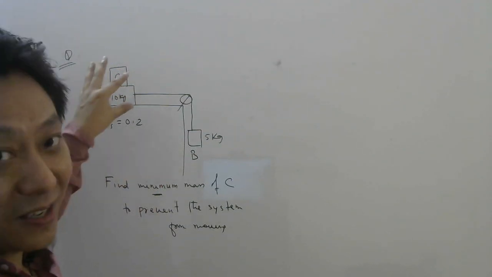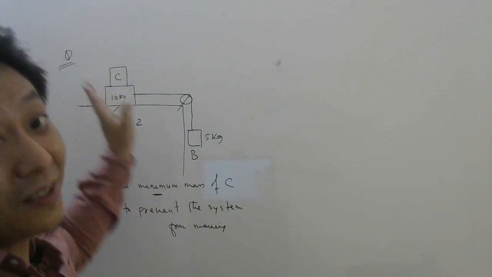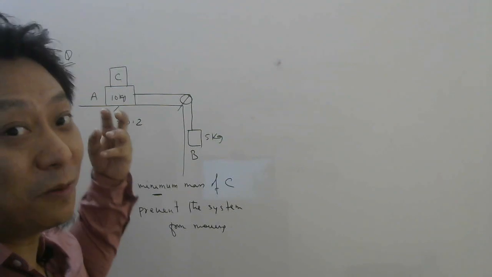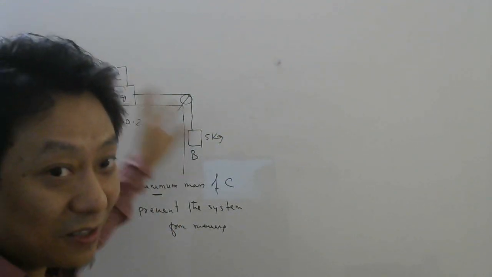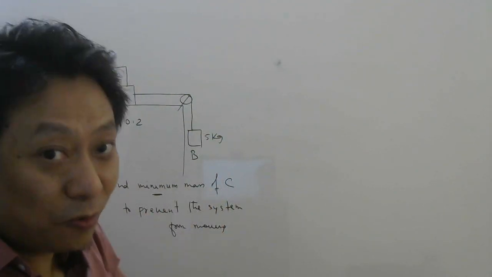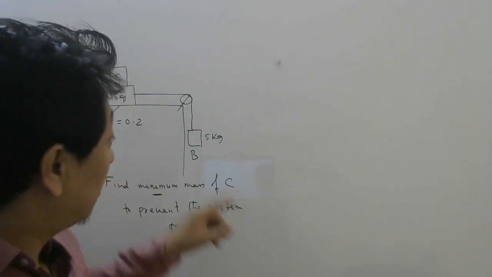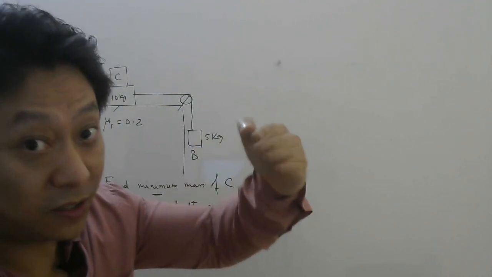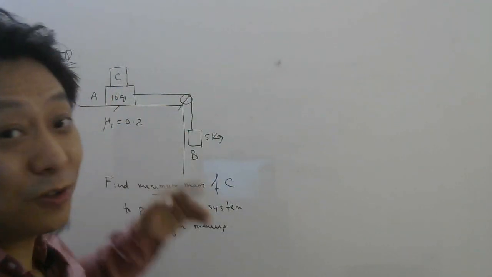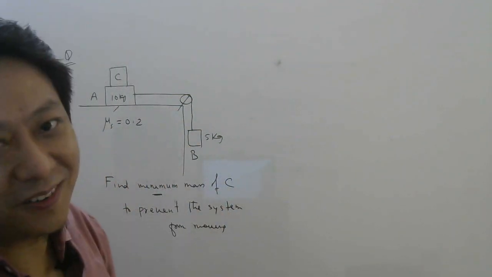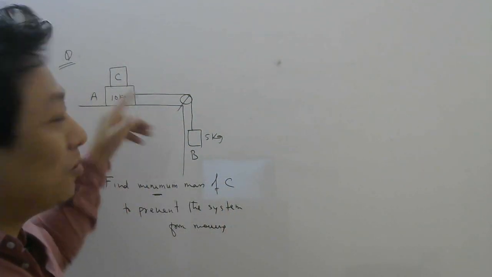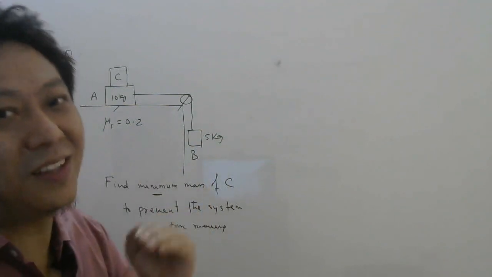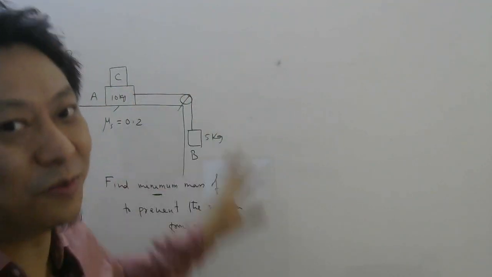So if the mass here is less, normal will be less, static friction maximum value will be less, so tension will find it easier to move. So if you want the system not to move, this mass should not be more than certain value and this mass should not be less than certain value. Simple, right? So this should have a minimum mass, not less than that. Otherwise the system will move.